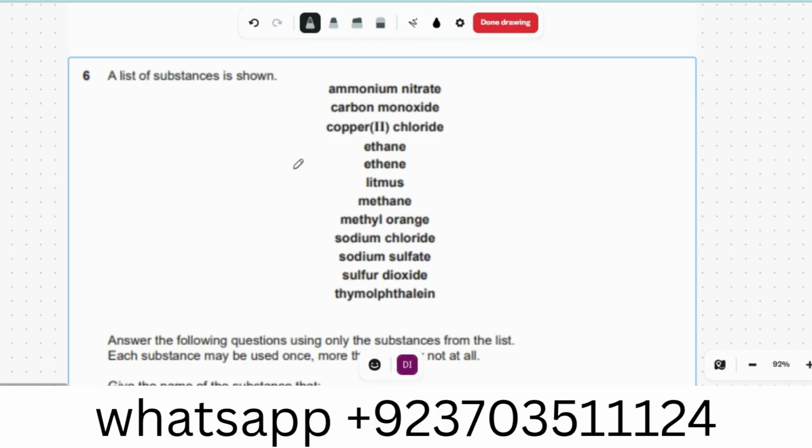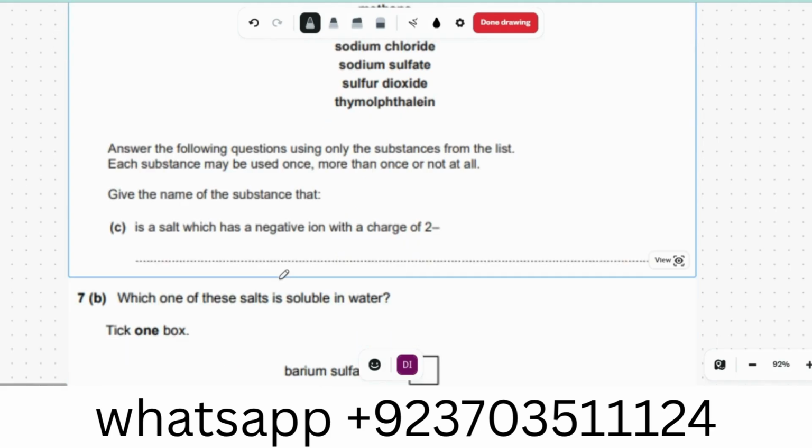Ammonium nitrate, carbon monoxide, copper 2, ethane, litmus, methane, methyl orange, sodium chloride, sodium sulfate, sulfur dioxide, and so on. Give the name of the substance that is a salt which has a negative ion with a charge of minus 2. So, sodium sulfate. Why?